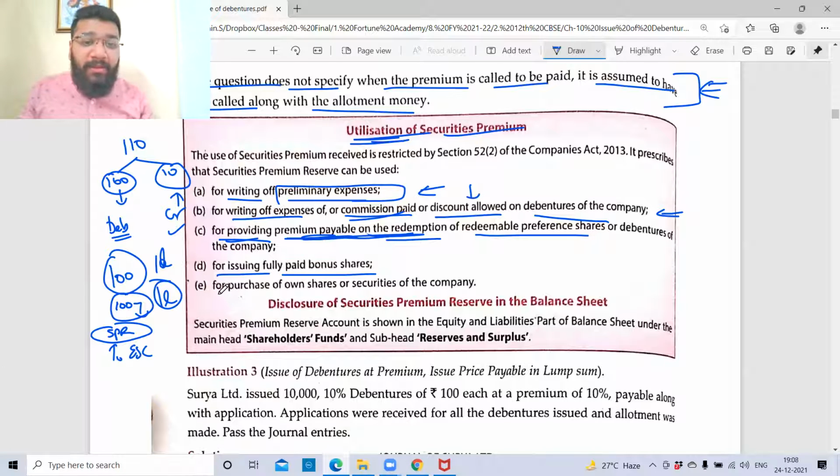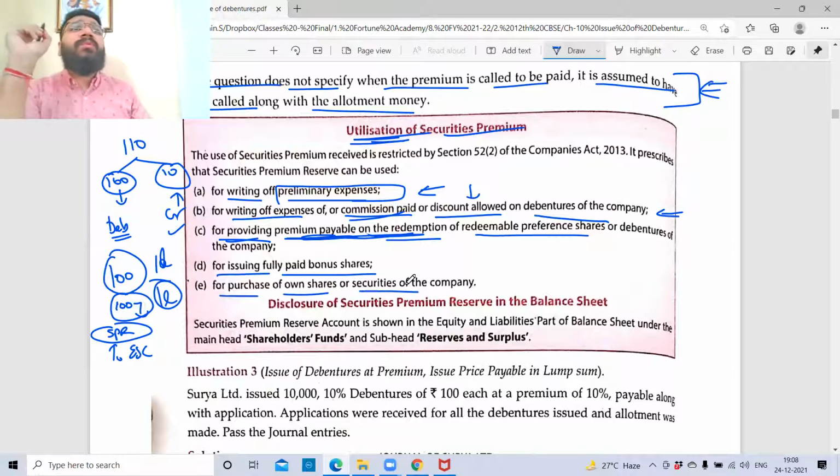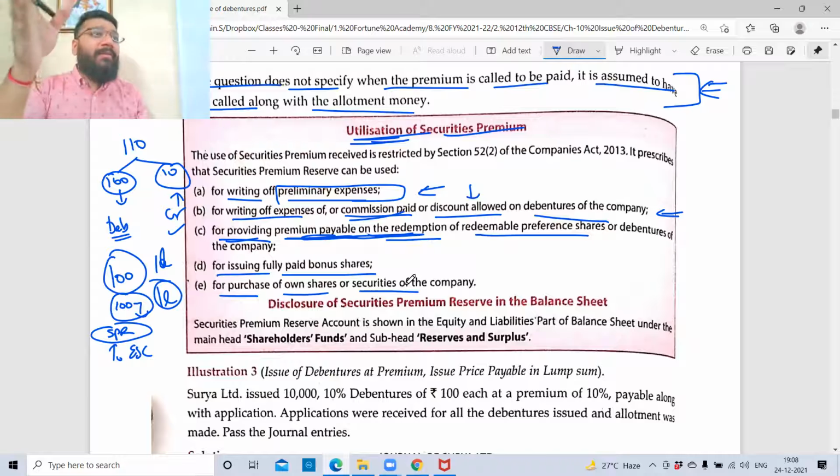Okay, anyways. SPR can be utilized for purchase of its own securities. Have you heard this word buyback? I've issued the shares to you. That time I did not have money, so I took money from you. Now I'm super rich. I don't want your money. So take your capital, take your money, give me the shares back. So when I'm giving your money back, from where am I giving the money? SPR I can give. SPR may have money, take the money, get lost. That is called buyback.